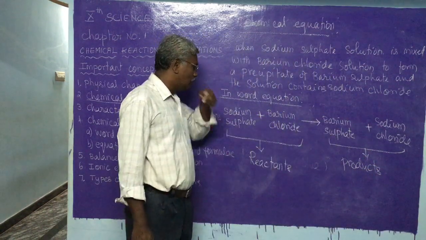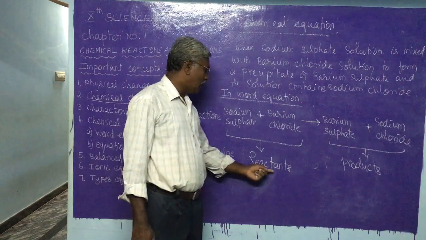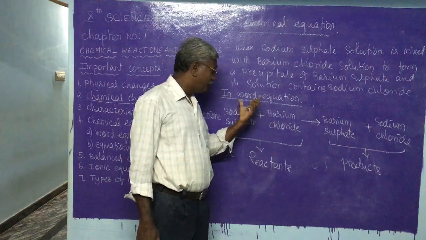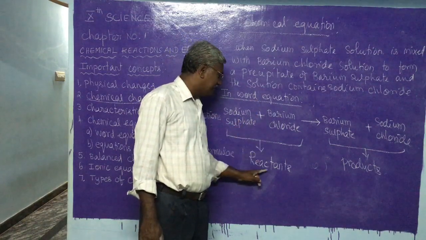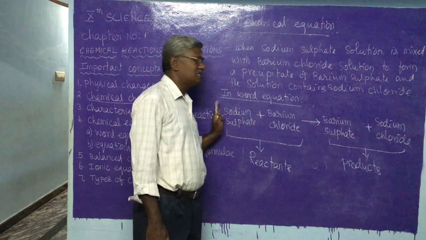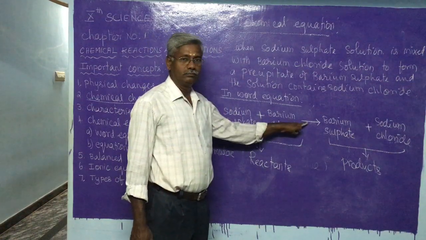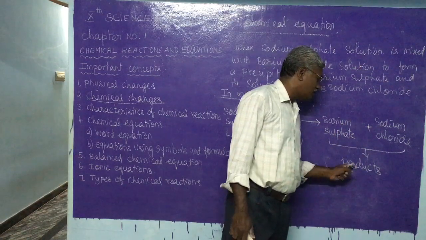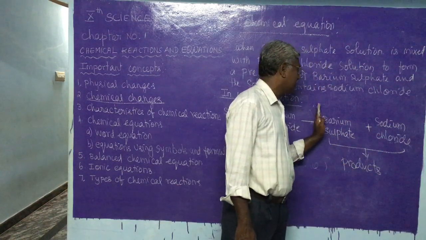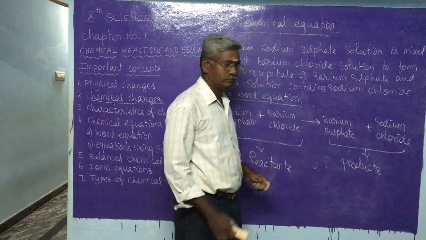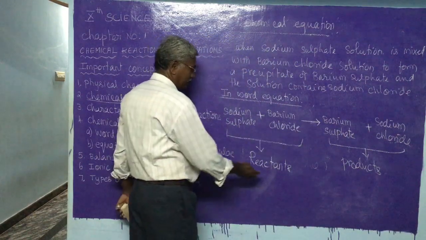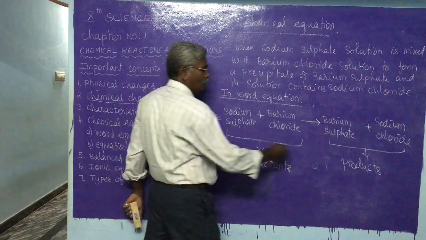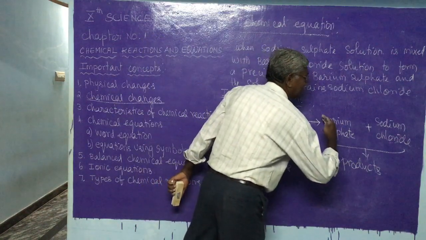While writing a chemical equation, we have to write the names and formulas or symbols of reactants on the left hand side of the arrow. And the words or symbols and formulas of the products should be written on the right hand side of the arrow. So the reactants should be written on the left side of the equation, and products on the right hand side.